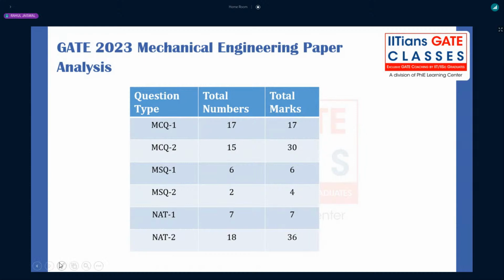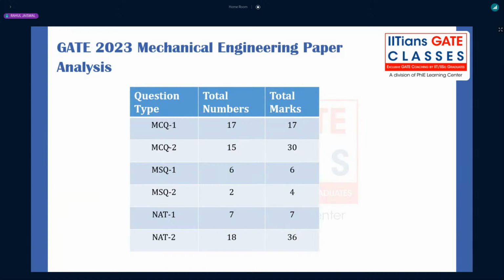If you observe here, the total number of questions was 65. Out of that, MCQ of 1 mark had 17 questions, worth 17 marks. Then you have the MCQ of 2 marks, where the total number of questions was 15, and the total weightage was around 30 marks. Similarly for MSQ, 1 mark, there were around 6 questions.